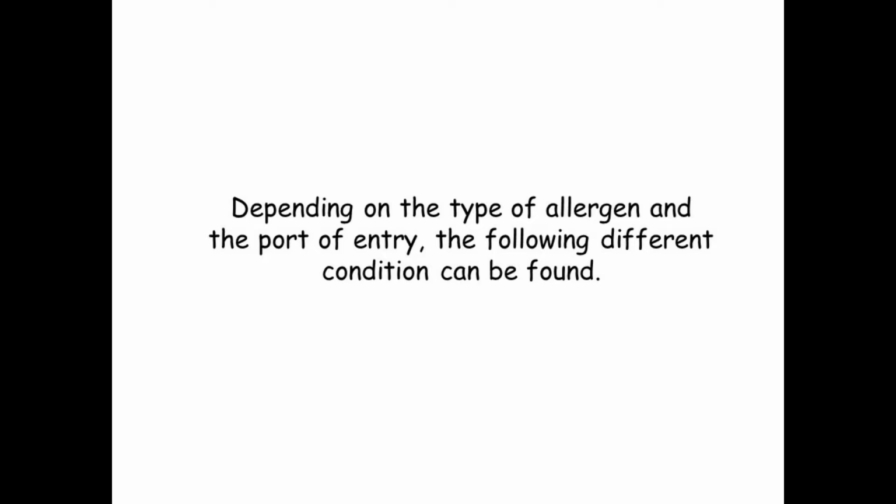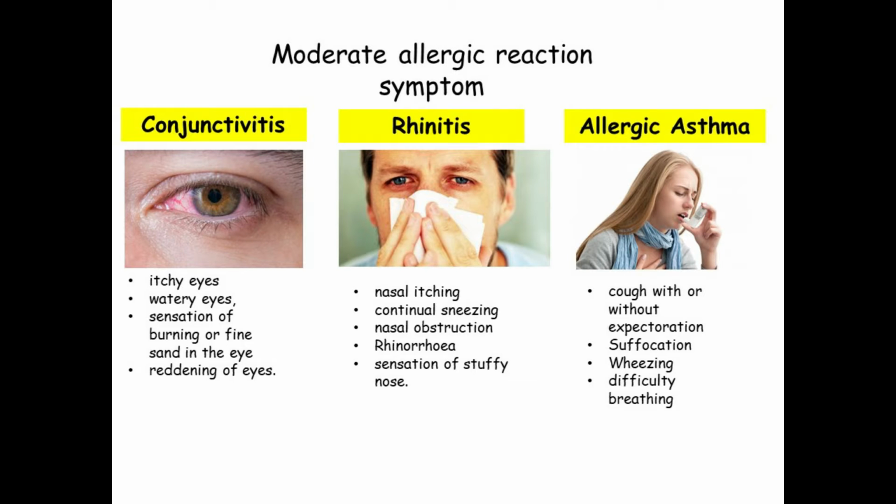Depending on the type of allergen and the port of entry, the following or different conditions can be found. In moderate allergic reaction symptoms, the first is conjunctivitis, also known as pink eye, which usually occurs in both eyes, and can produce intense itching, tearing, and swelling in the eyes. It may occur with symptoms of allergies such as an itchy nose, sneezing, a scratchy throat, or asthma.